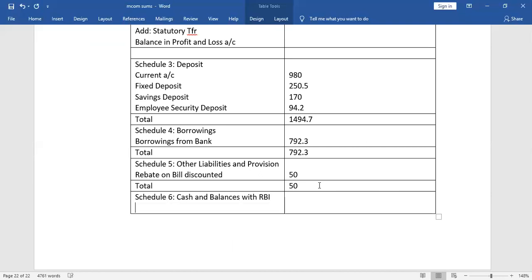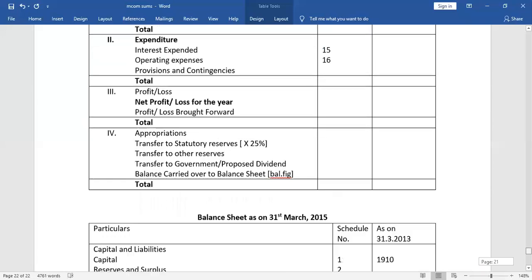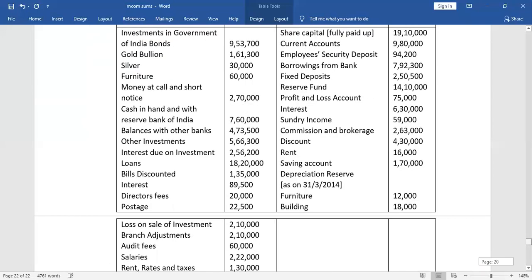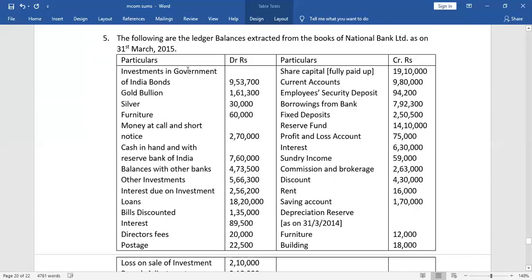When we see the question, cash and balances with RBI, we have come to the asset side, so we have to check in the debit side because the debit side consists of assets. This all are investment. This is fixed asset.